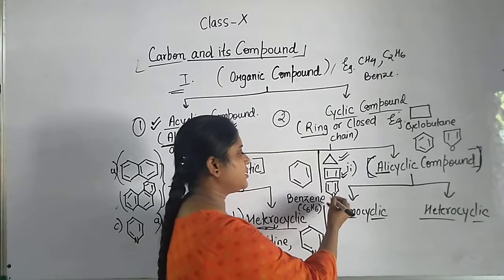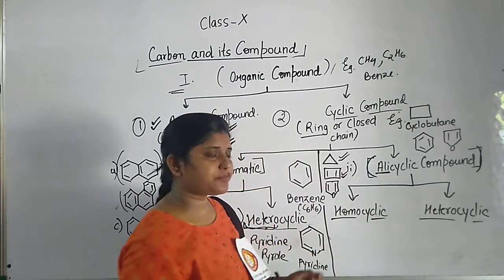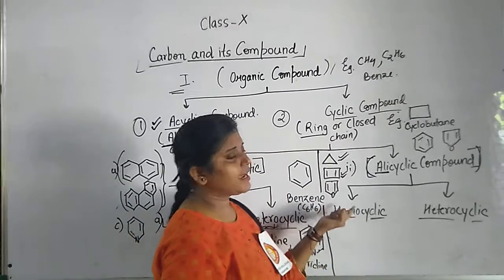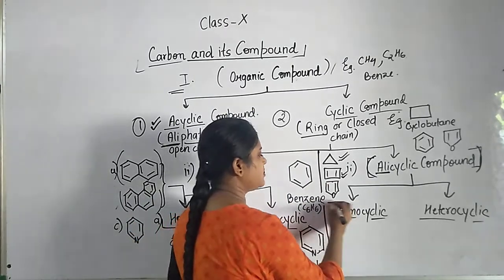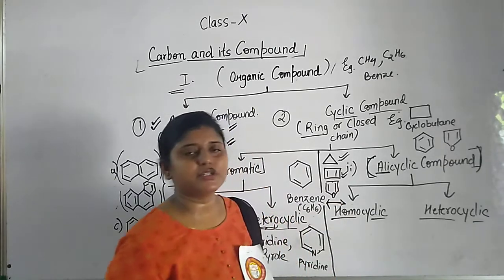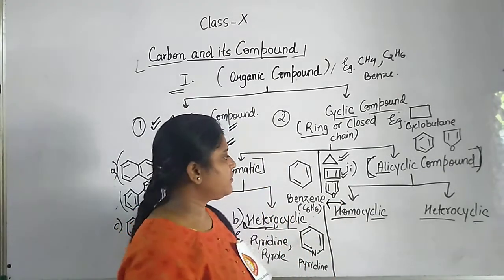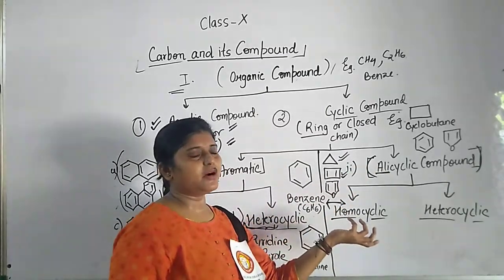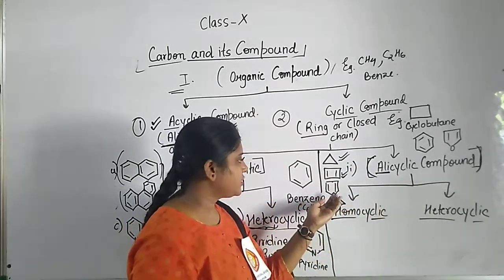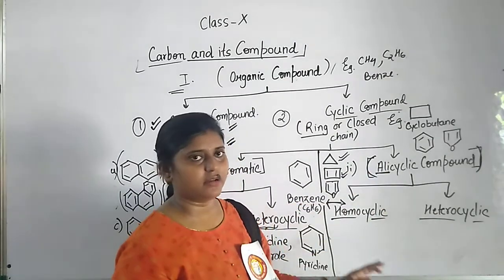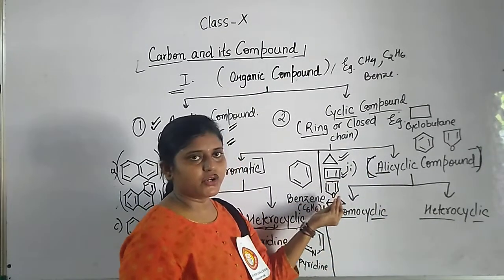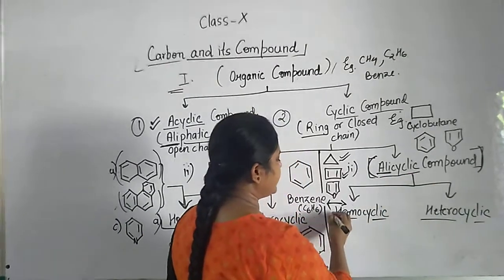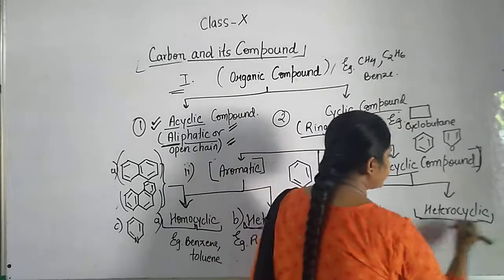Now talking about the third, here also there is a 4 carbon chain, and there is a heteroatom. This generates curiosity among people about why we are classifying it as alicyclic. For this it has been classified to clear this curiosity. So alicyclic compounds are divided into homocyclic and heterocyclic.